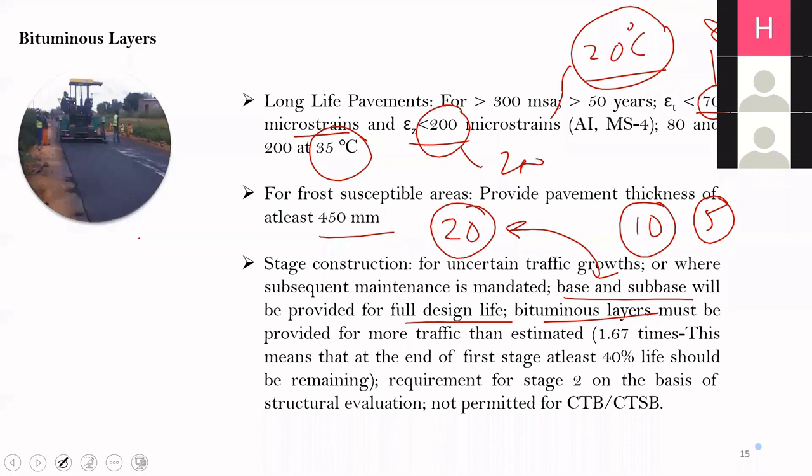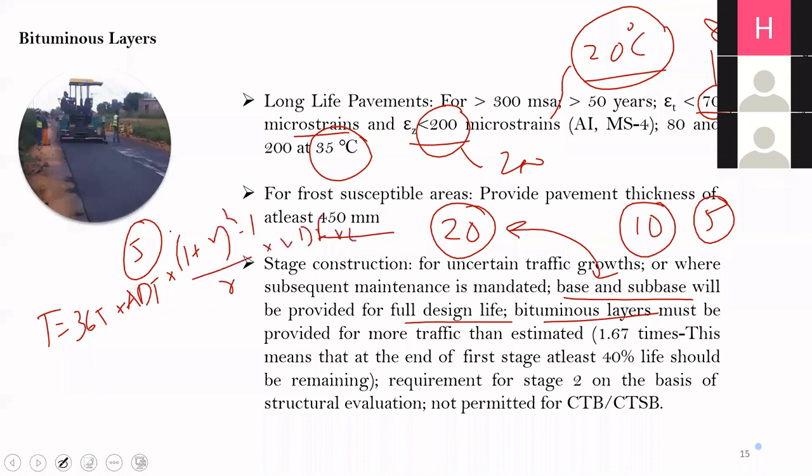When you go for 5 years stage construction, if you use this equation, 365 into ADT into (1 plus R to the power n minus 1) by R into VDF into LDF, you put n as 5 and you find out the value of T. For this value of T, you find out what is epsilon T, epsilon Z, and what should be the thickness of the top layer, the bituminous layer. But we don't use this direct process.